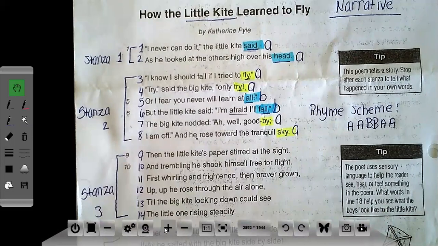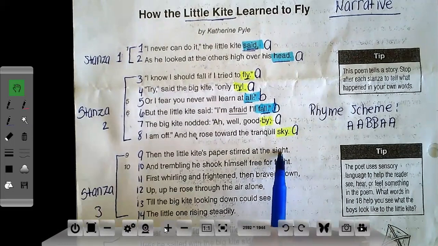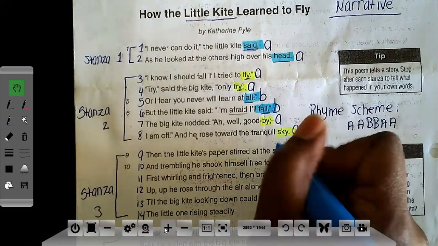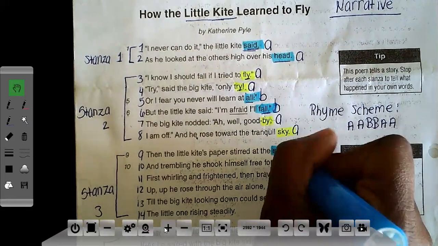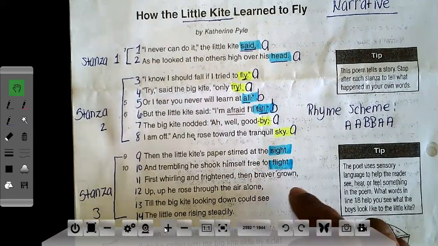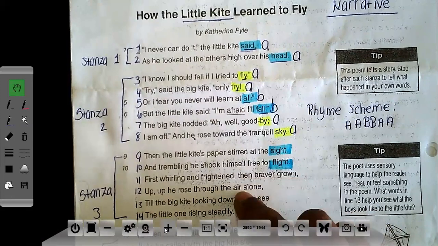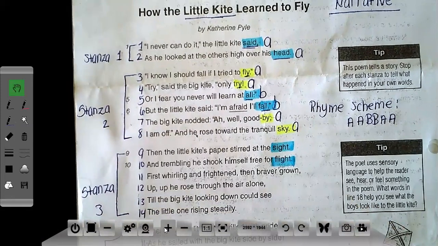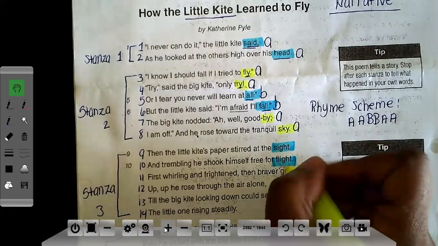Let's go to stanza 3. So again, we look at the last word in every line. I see sight and flight. I hear the it, I-G-H-T. That's what I see. So here, sight rhymes with flight. Grown, alone. I hear the n sound. So that means that those are also rhyming words.